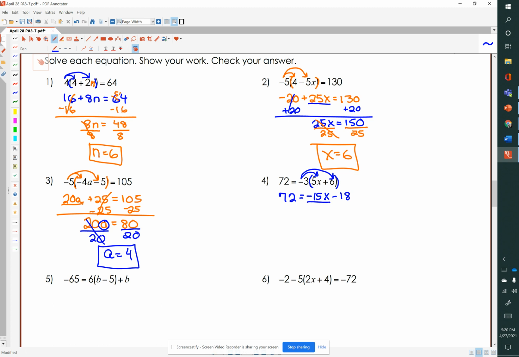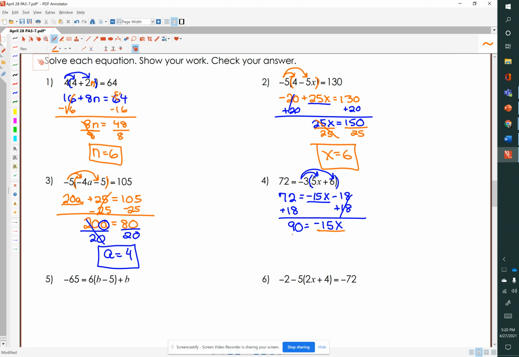So we want to isolate the 15x, so we're going to move 18 to the other side of the equation. It's being subtracted, so I will add, and whatever I do to one side, I do to the other. And on the left side of this equation, I have 90. And on the right side of the equation, I have negative 15x. And this is where I ask, what is happening to x?